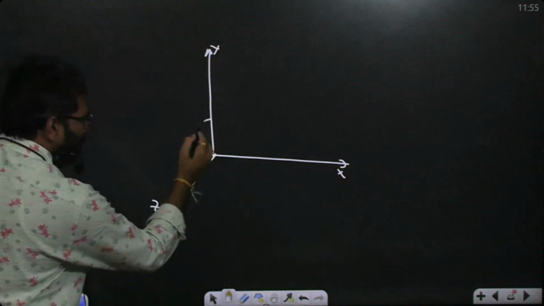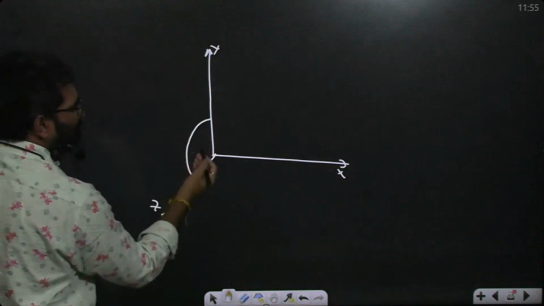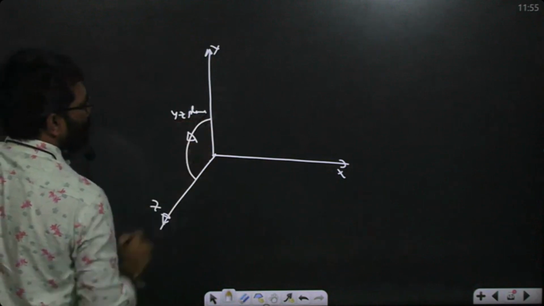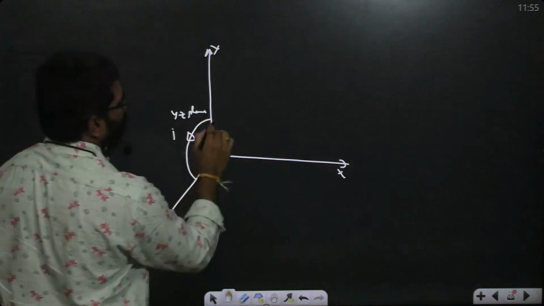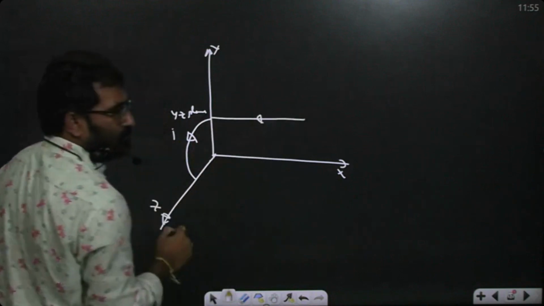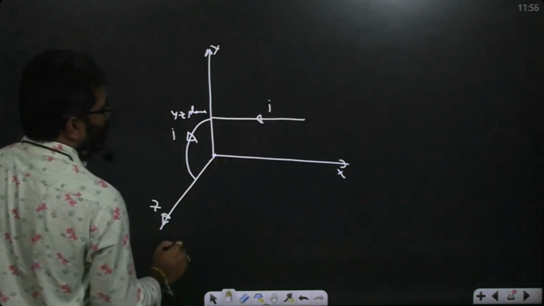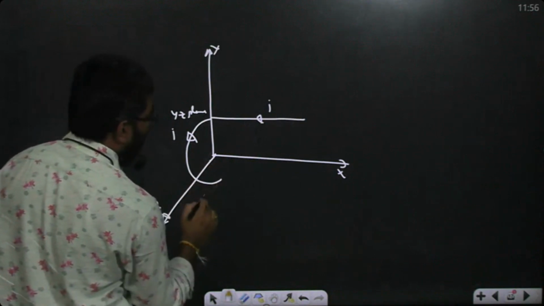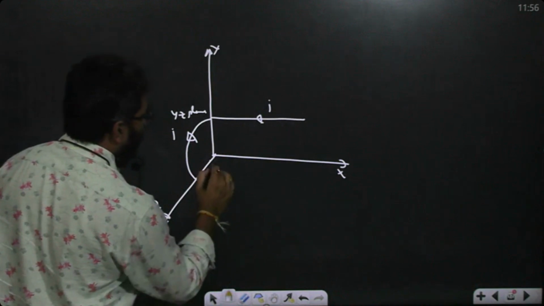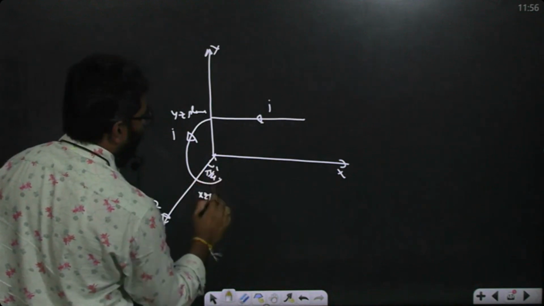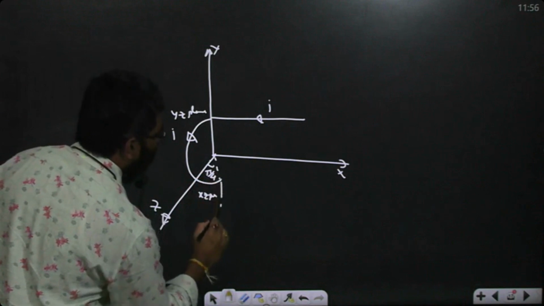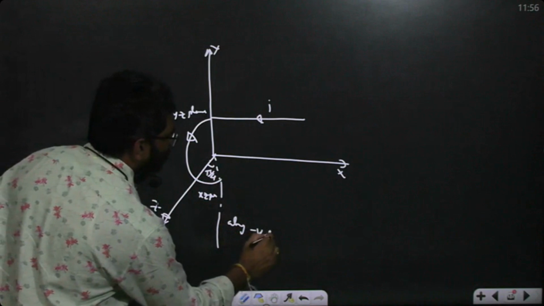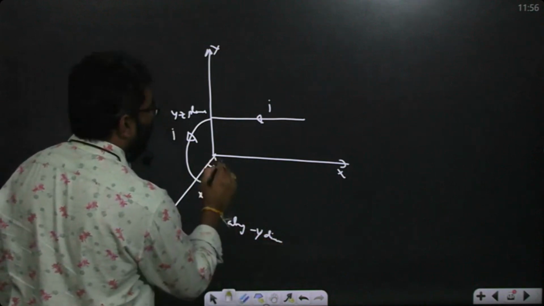This is in the XYZ plane of radius R. Current is in this direction, but current is coming parallel to the x-axis. Current is coming, and it is in the XZ plane, and it is going along the negative y direction. Find the magnetic field at O.